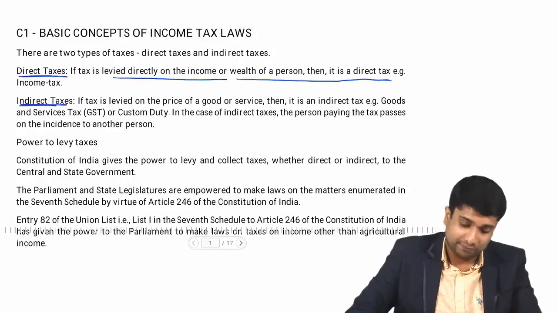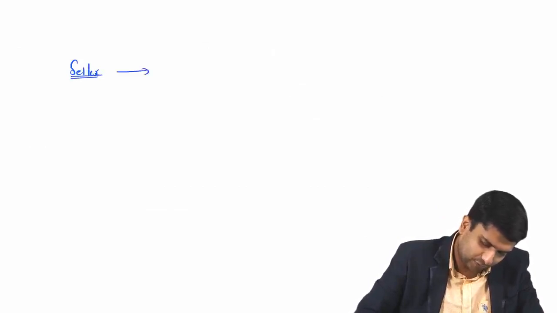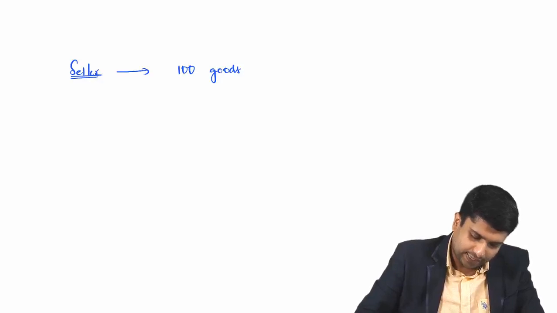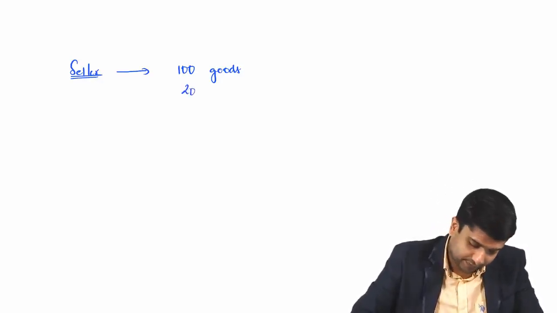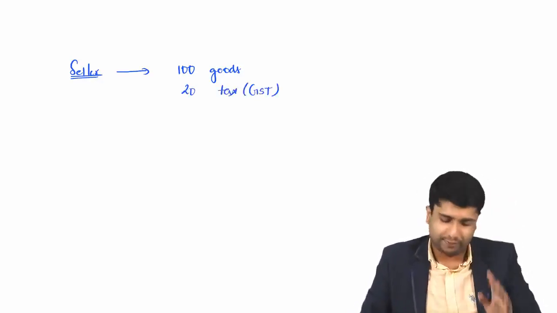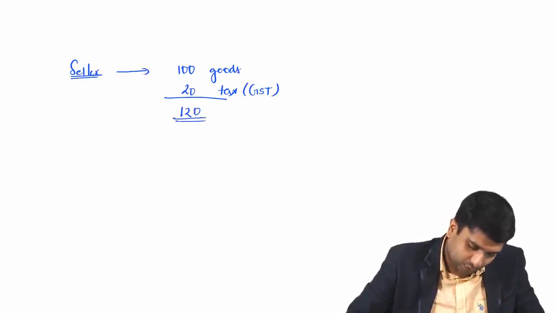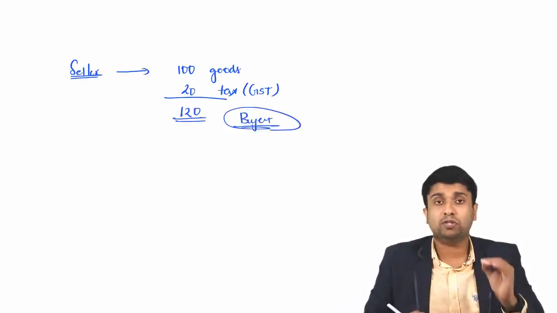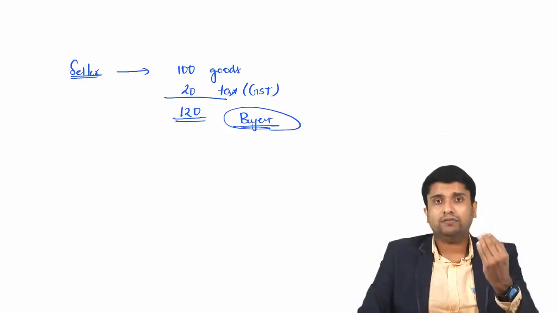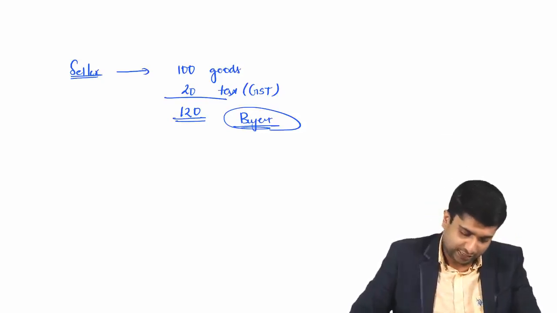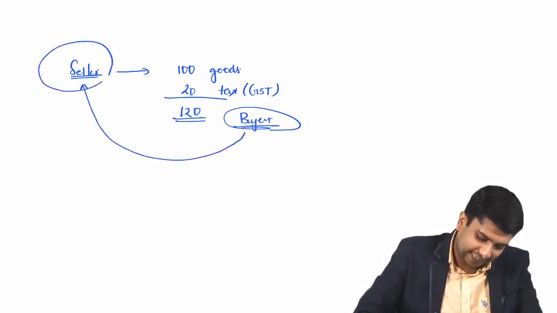Let me tell you, indirect tax simply means, say a seller sells goods worth 100 rupees. This is the value of goods. Okay? And there is a tax of 20 rupees. We can say tax, or we can say GST. Say 20 rupees is there. So, the buyer, when he buys that particular goods, is supposed to pay 100 along with another 20 rupees as taxes. And this amount will be collected by the seller.